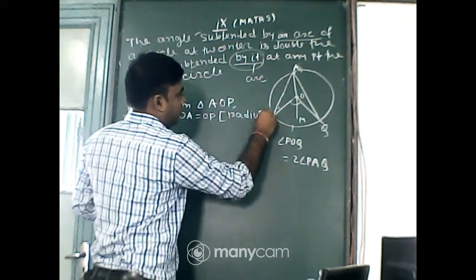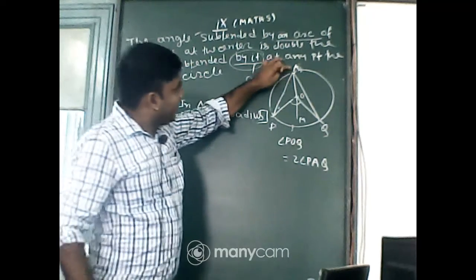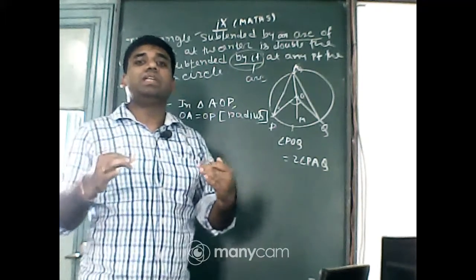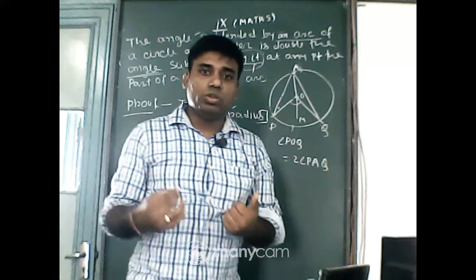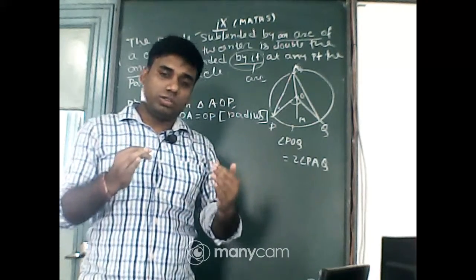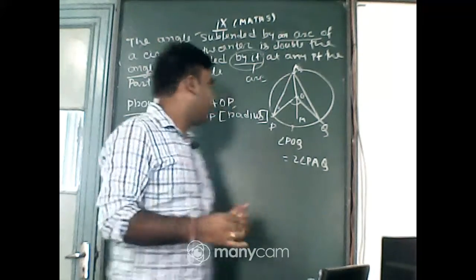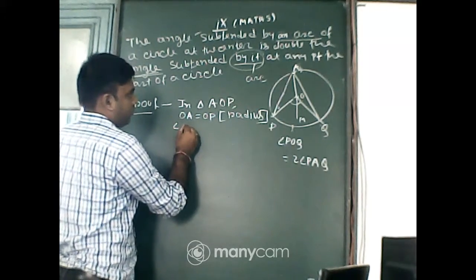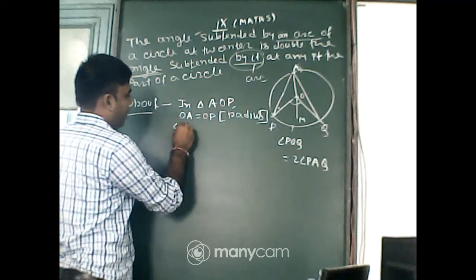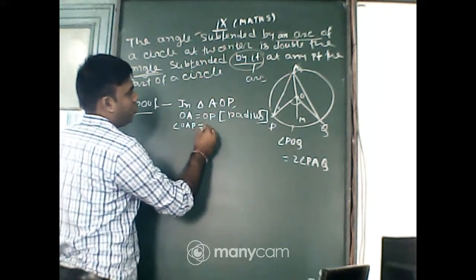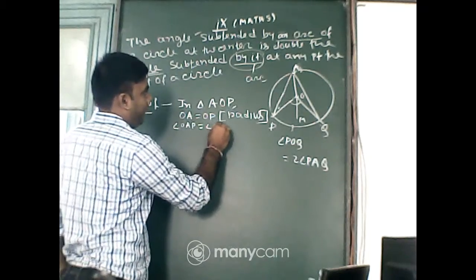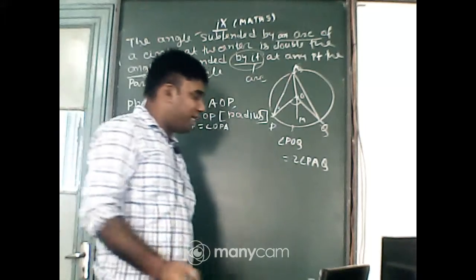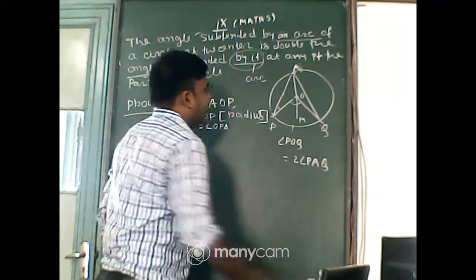Now in triangle AOP, two sides are equal. It means it's an isosceles triangle, and we know that in an isosceles triangle the angles opposite the equal sides are also equal. Therefore, angle OAP equals angle OPA. Why are they equal? Because it's an isosceles triangle.